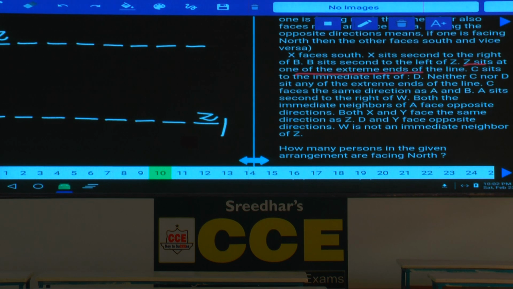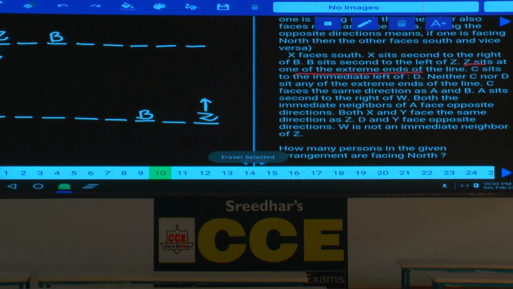B sits second to the left of Z. As B is seated second to the left of Z, now in the first case Z must be facing towards south. Then only B sits second to the left of Z is possible. And in the second case, Z must be facing towards north, then B sits second to the left of Z, B will be here. Clear now? Hence, if Z is at the left extreme, Z is facing south, Z is at the right extreme, Z must be towards north.